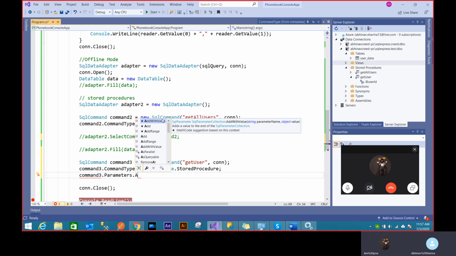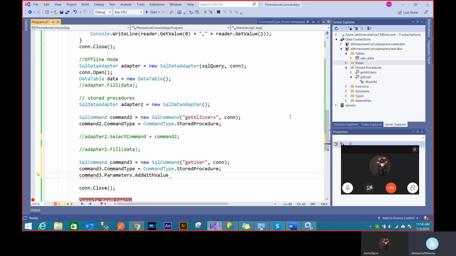Now you see I have multiple functions here. I can use add, then it takes a SQL parameter as an object, and I can use add with value. It can take a name and a value. This is the fastest way to provide it. So I have to provide a variable, that's add user ID, and the value is something I don't know yet.